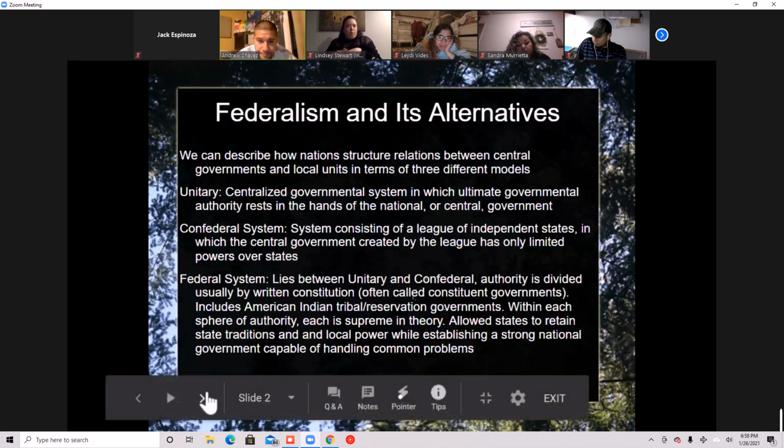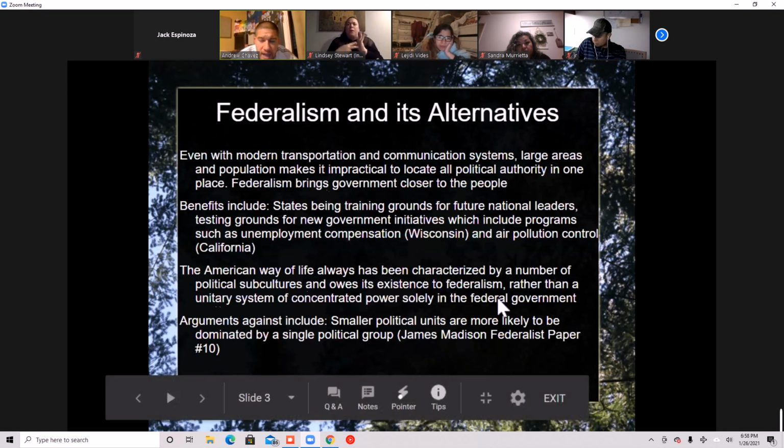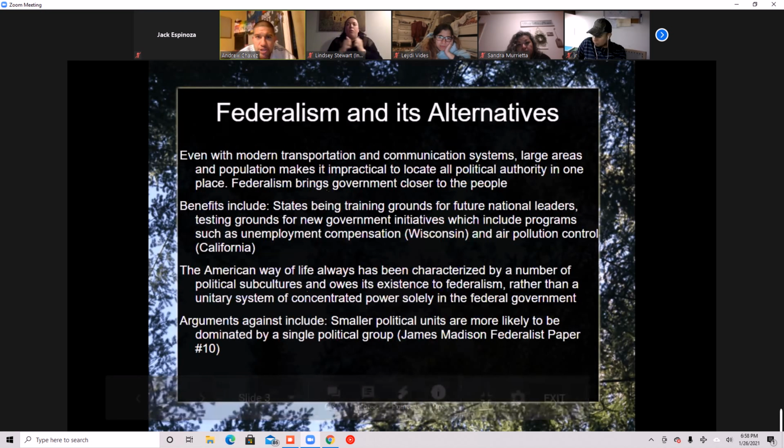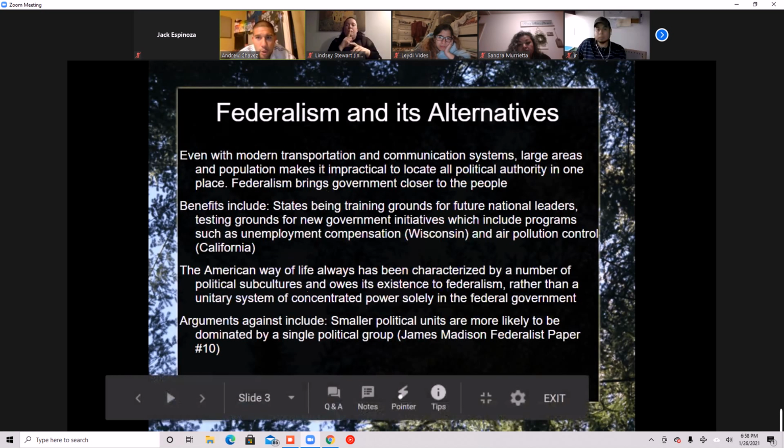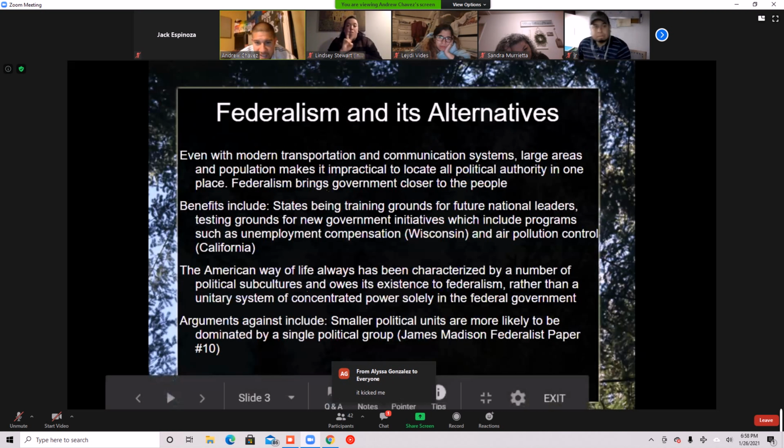What do I mean by that? Even with modern transportation and communication systems, large areas and population make it impractical to hold all power in one area of government. Washington D.C. isn't telling Visalia, California, what to do in any specific way.